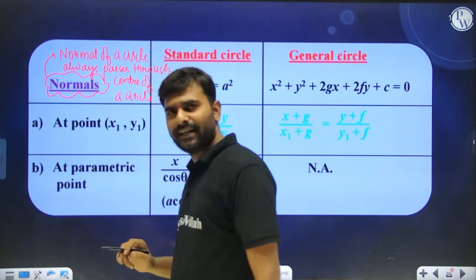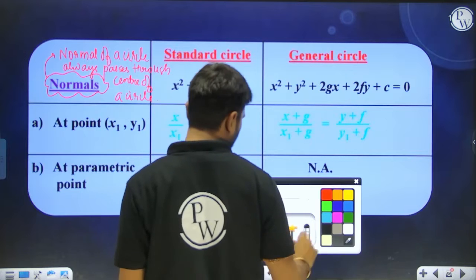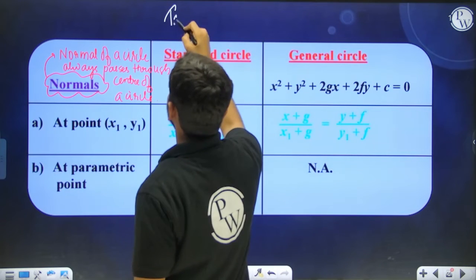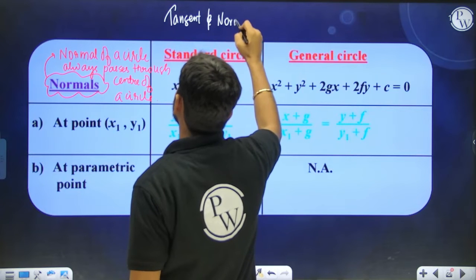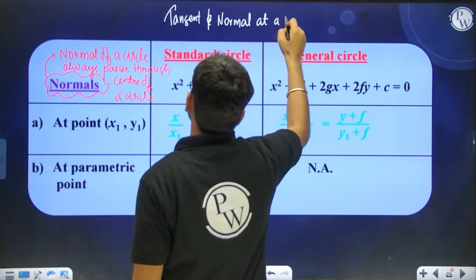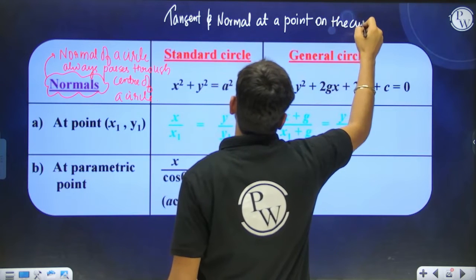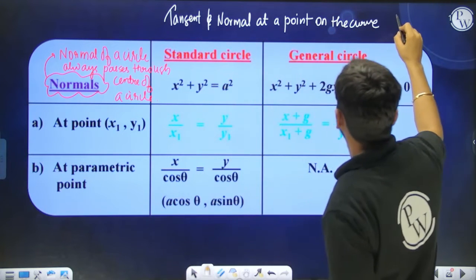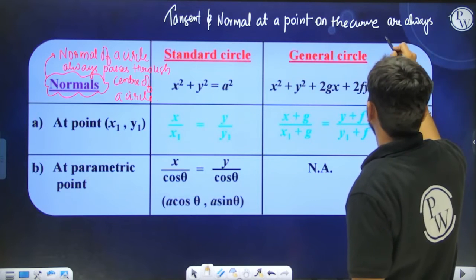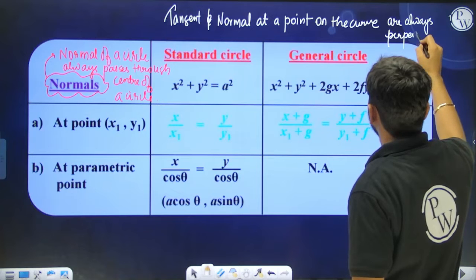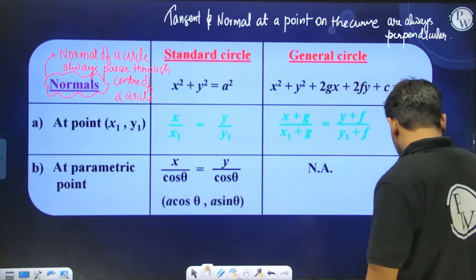Another one: tangent and normal at a point on the curve are always perpendicular. That's it. Nothing else is required. And in the case of a circle, the normal always passes through the center.